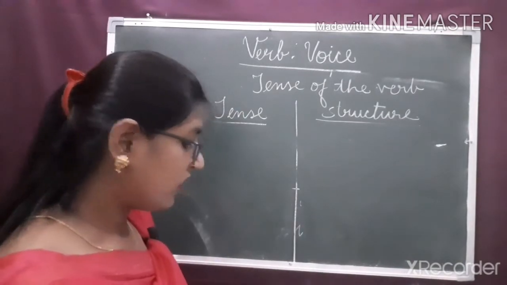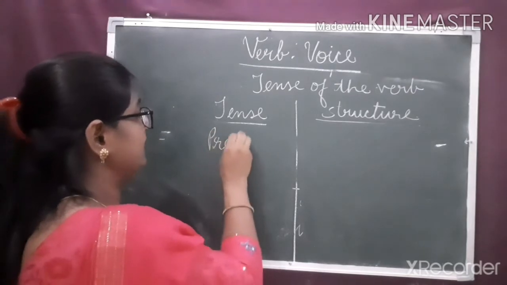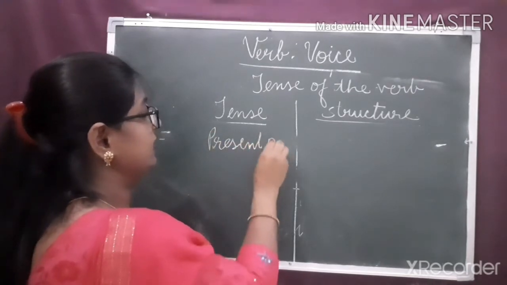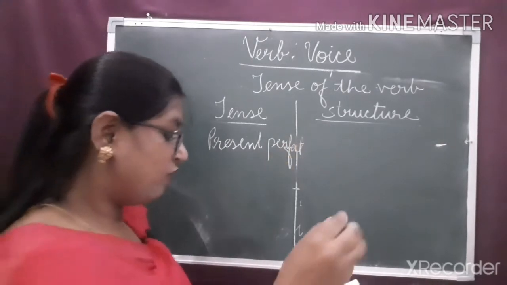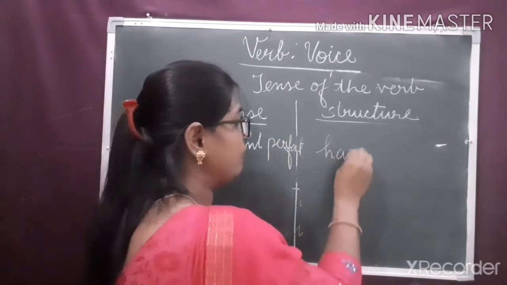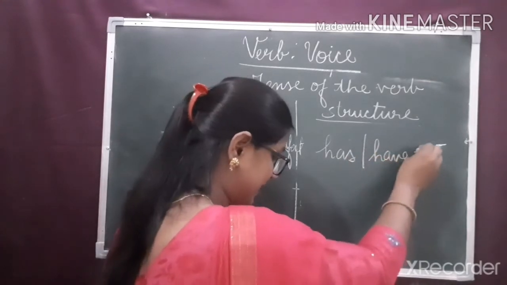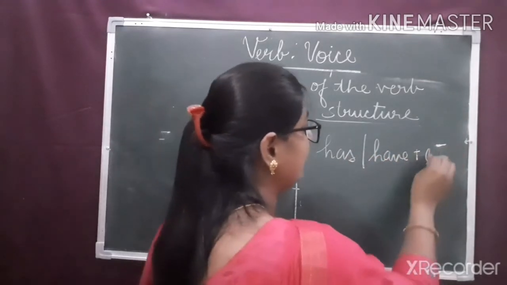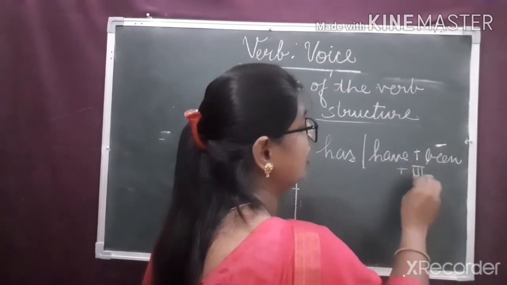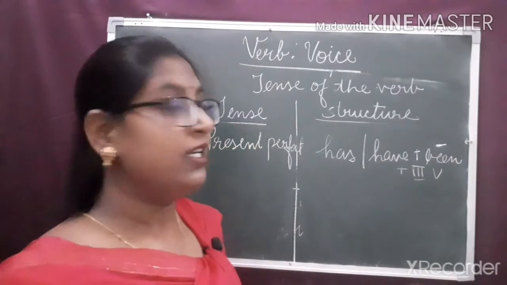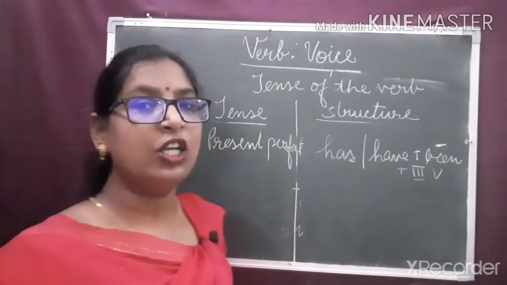Okay, now see about present perfect. Present perfect tense, we use forms of have verbs. Has or have plus been plus third form of the verb.